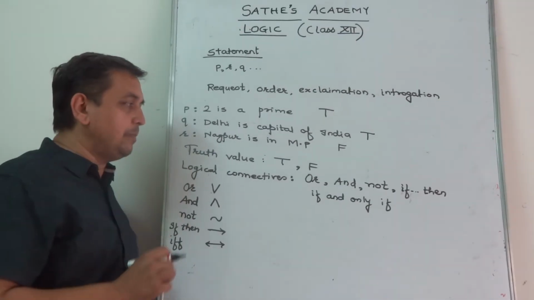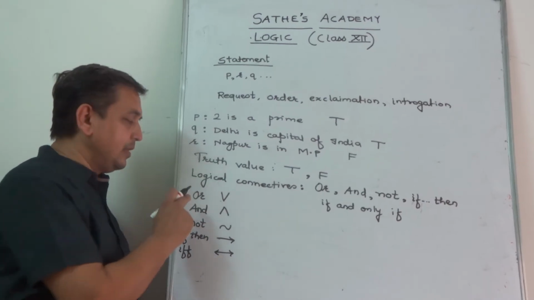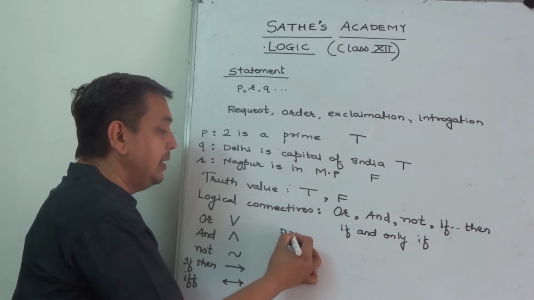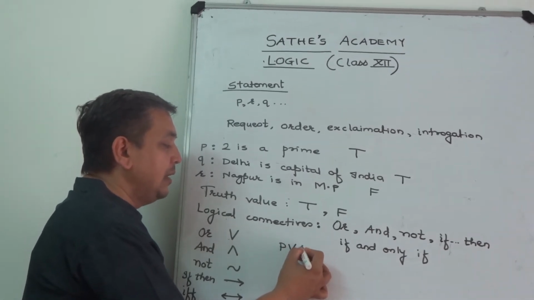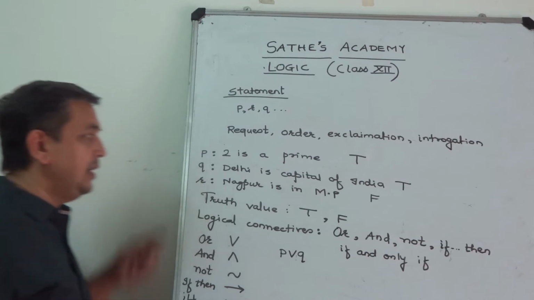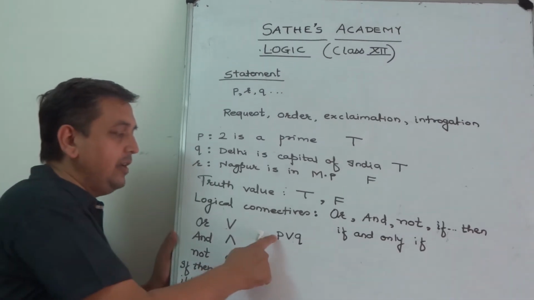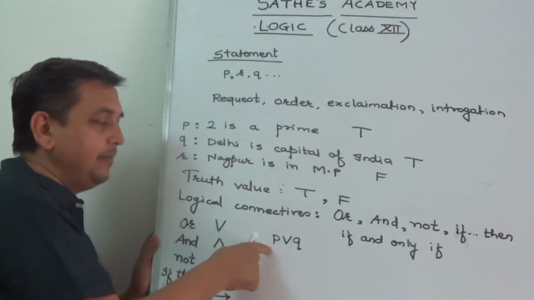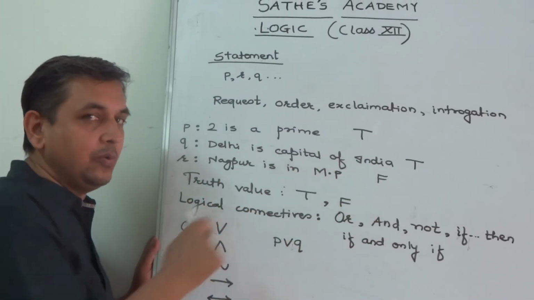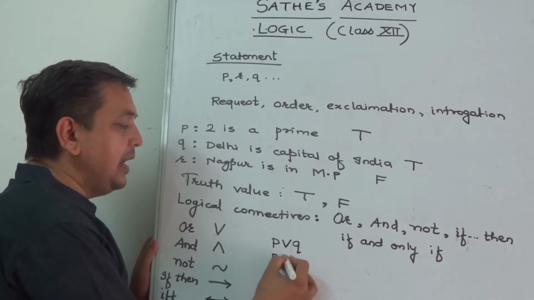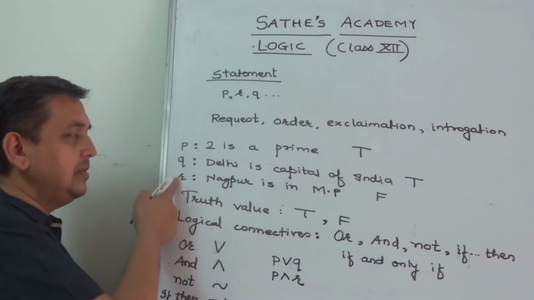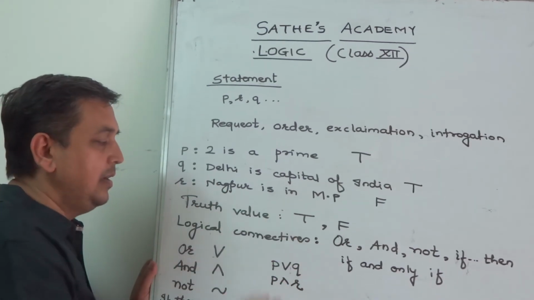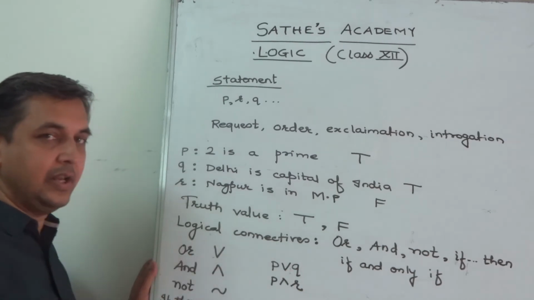Now a very important part of this logic is truth table. Truth table for the compound statement. If I connect two statements by symbol OR, I write P or Q. These are two statements P and Q, and I have written P or Q. So this is the statement. Actually 2 is a prime number or Delhi is a capital of India. If I say P and R, I can read this as 2 is a prime number and Nagpur is in MP. So this is the use of logical connectives.